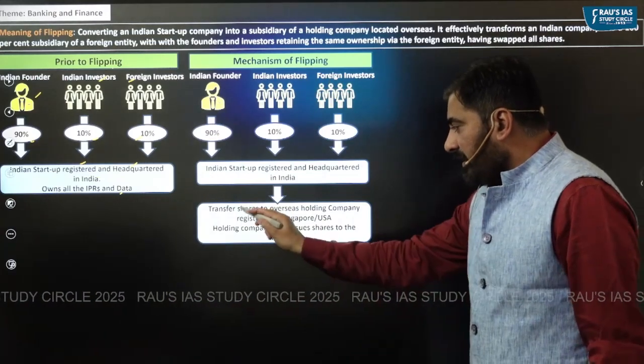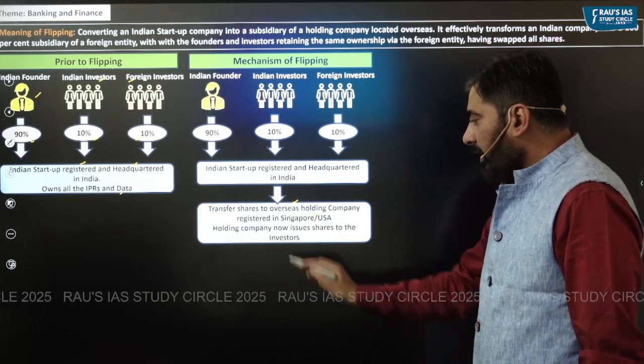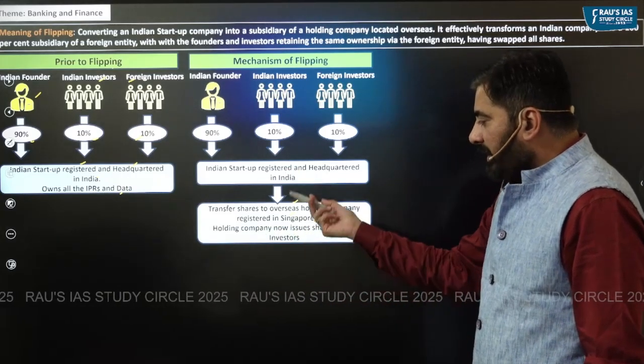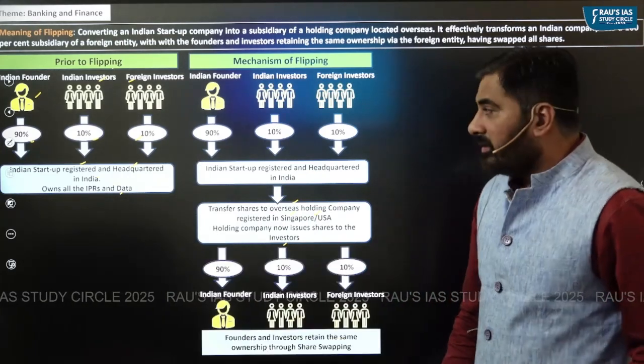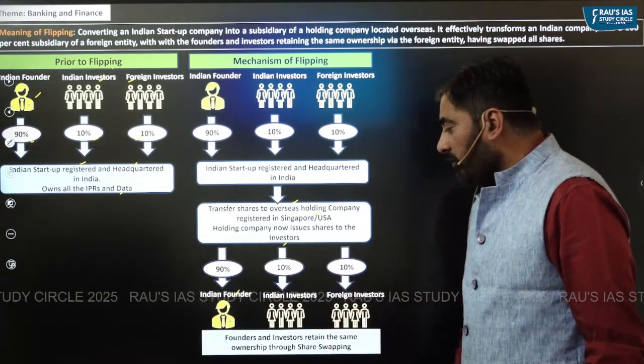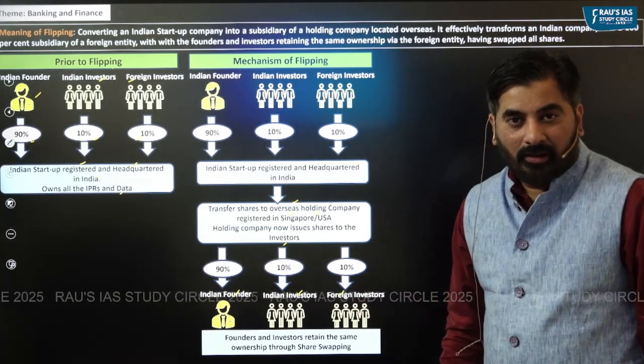So as you can see, they'll transfer shares to the overseas holding company registered in Singapore or USA, and the holding company will now issue shares to the investors. Who are those investors? The investors are the Indian founder, Indian investors, and foreign investors.